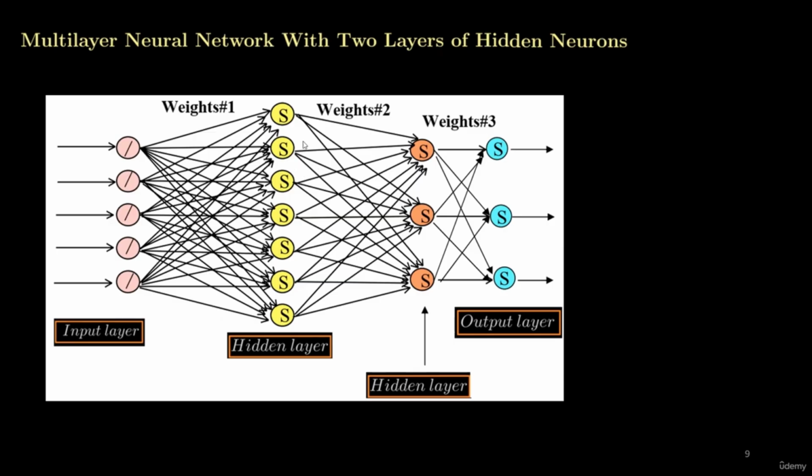So this is our deep neural network because here we have 2 hidden layers in addition to the input layer and the output layer. That's why the depth of this neural network is 2, and it is considered the simplest form of a deep neural network. It's not the simplest form of a neural network, but the simplest form of a deep neural network, with depth equal to 2.